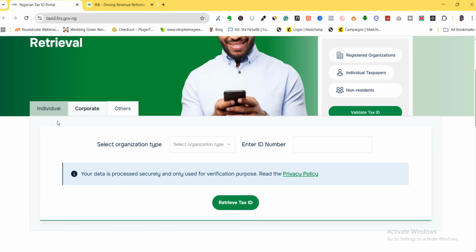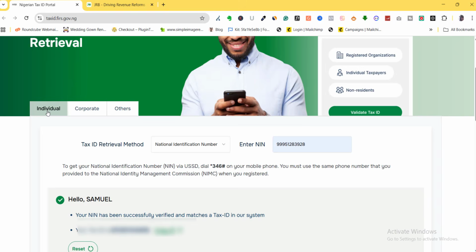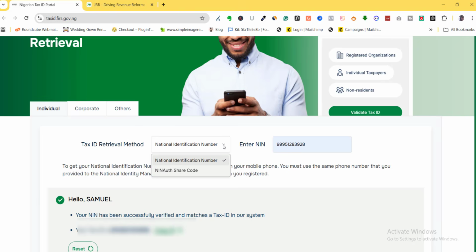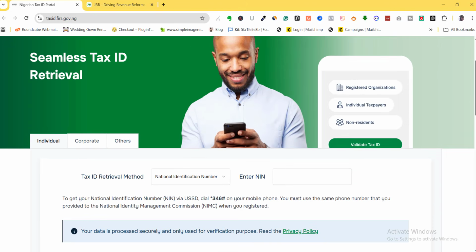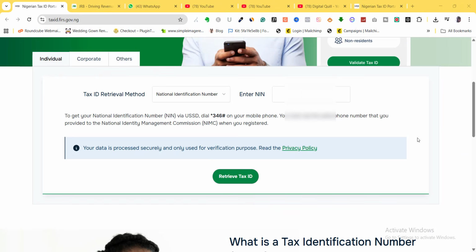Okay, so the first thing you want to do is that if you want to retrieve or generate your own personal individual TIN, you want to choose this, and if it is a business TIN, you want to choose this. And we also have this space for others. I don't know what that is for. It's not clicking. So if I come back to the individual TIN here, you can see that there's a drop down arrow here. You want to choose the National Identification Number, because it is your NIN that you are now going to be using to generate your TIN. So you want to come in here and enter your NIN.